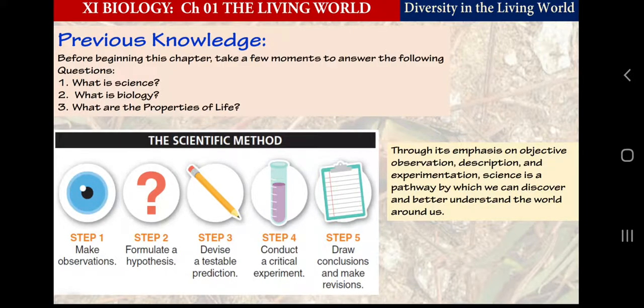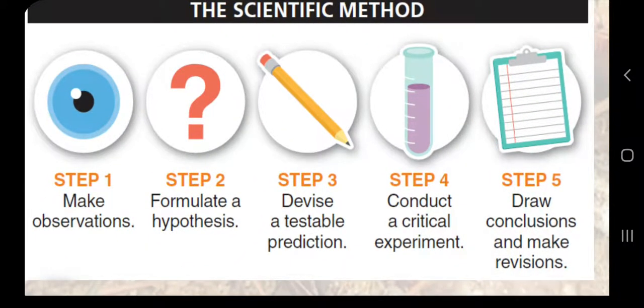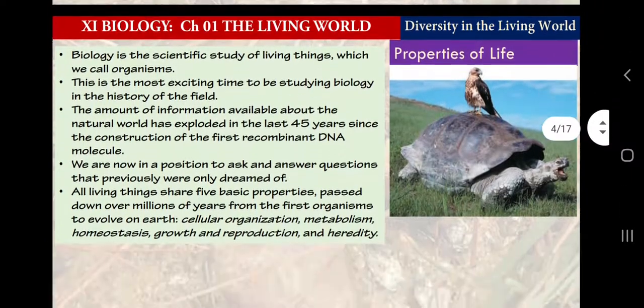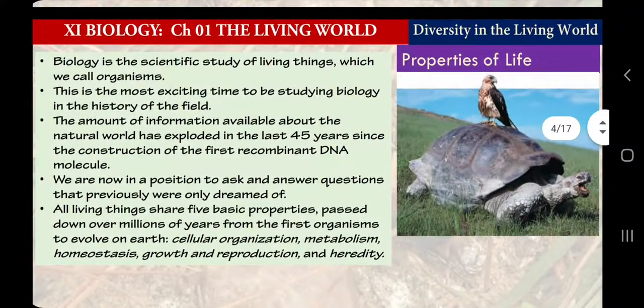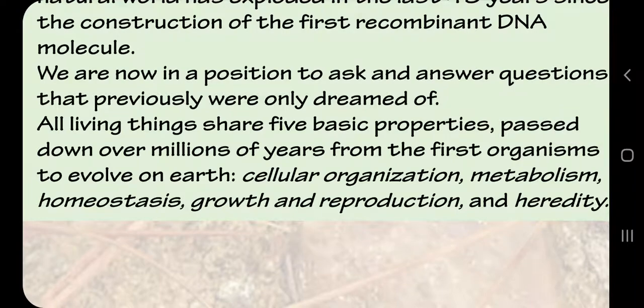So this is again the brief introduction of the scientific method, how we move further scientifically to understand any topic in biology, physics or chemistry or any other branch of science. Now the properties of life which we have discussed in my previous video of the same chapter. Let's briefly go through those properties. All living things share 5 basic properties passed down over millions of years from the first organisms to evolve on earth.